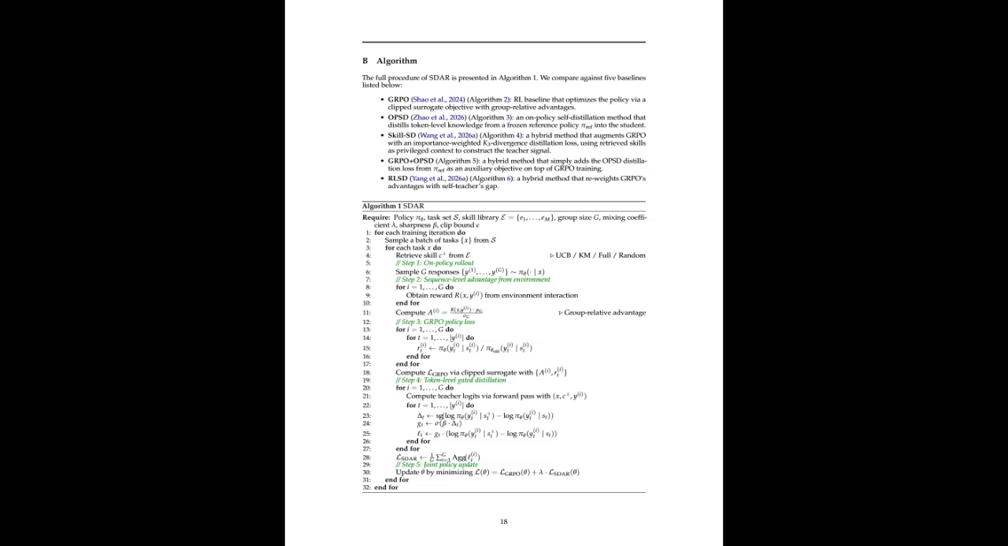During training, the gate activation ratio changes dynamically. Early on, many tokens are suppressed because the teacher signals are unreliable. But as learning improves, more tokens become useful and the gates activate more frequently. Even more interesting, SDAR remains robust even when retrieval quality is poor. Amazingly, even random skill retrieval still improved performance over pure reinforcement learning. This shows that the gating mechanism effectively filters noisy supervision.